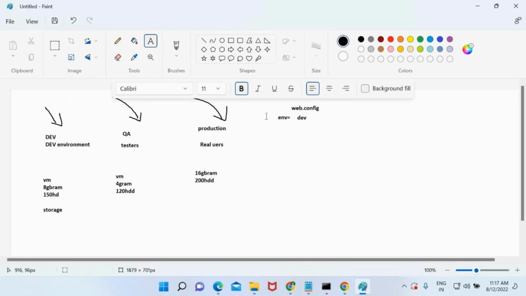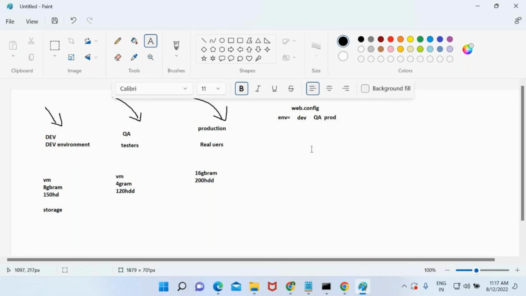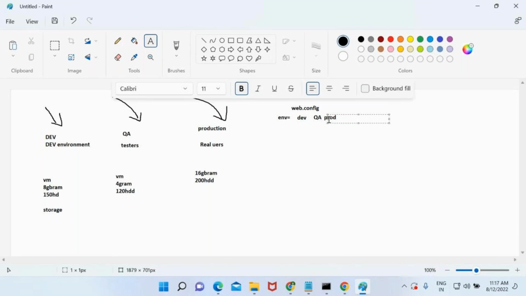If I am deploying the same configuration into the QA, the value is going to be QA. This dev will be removed and QA will be pasted. And if I am doing it for production, it comes as prod, right? Now tell me, how does it know if I'm making deployments to the production, out of these three values, why it is only taking prod? Understood?